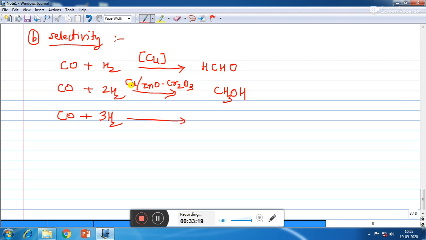So when we are using copper, zinc oxide and Cr2O3, in that case we will get methanol. And if you take CO plus 3H2 in the presence of nickel catalyst, then we will get a mixture of methane plus water vapor. So different products are obtained in the presence of different catalysts.